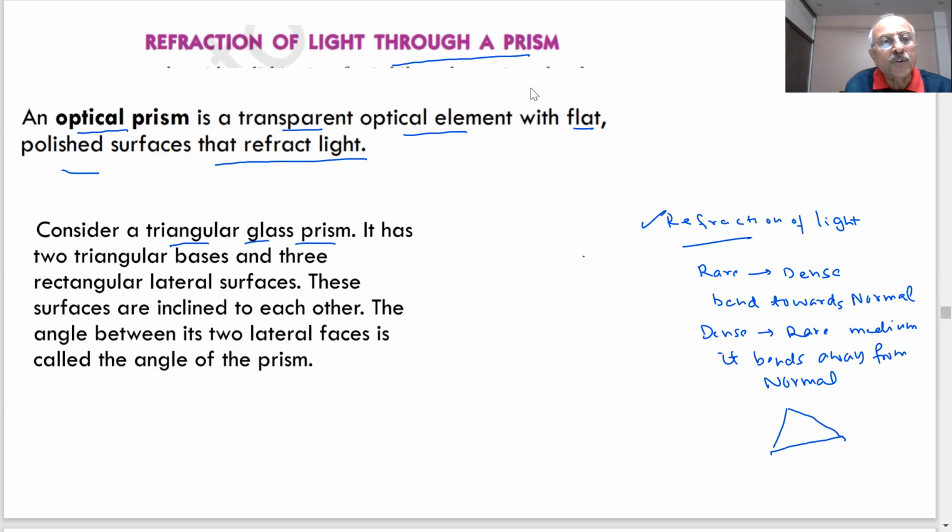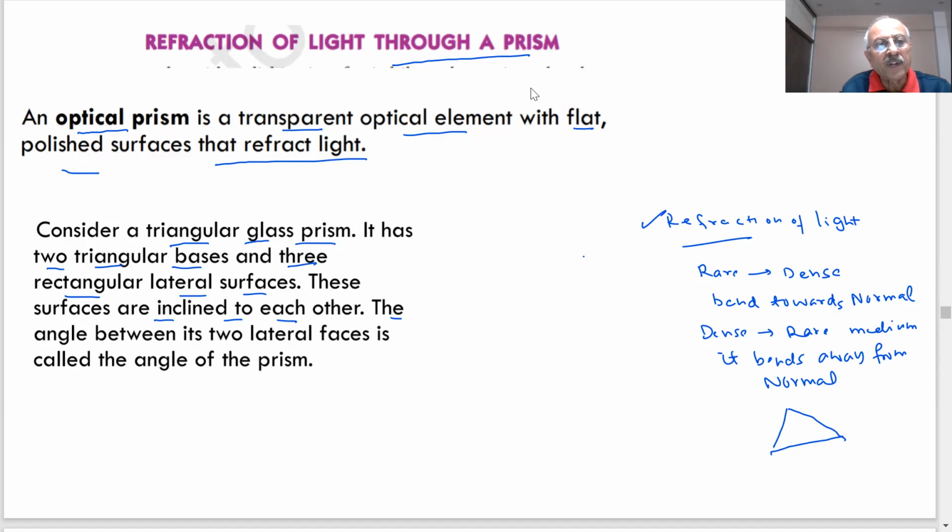It has two triangular bases, and three rectangular lateral surfaces. This you can get in your physics lab. When you go to the physics lab, you will see a glass prism, and there will be two triangular bases on which it can rest, and three lateral rectangular surfaces. These surfaces are inclined to each other.